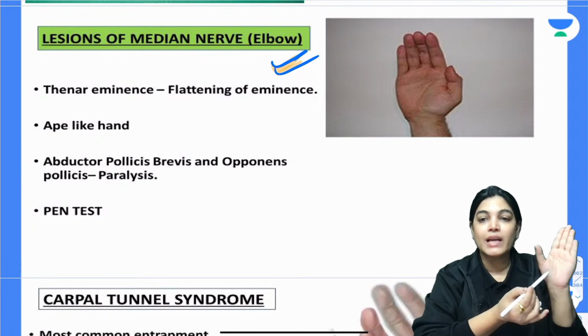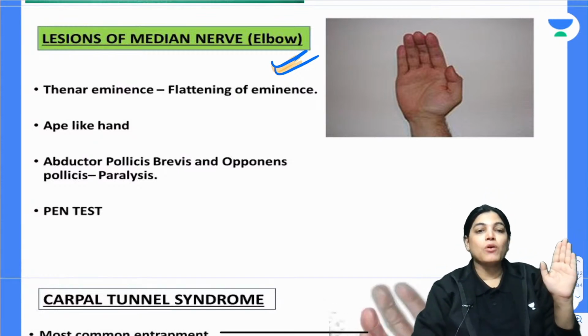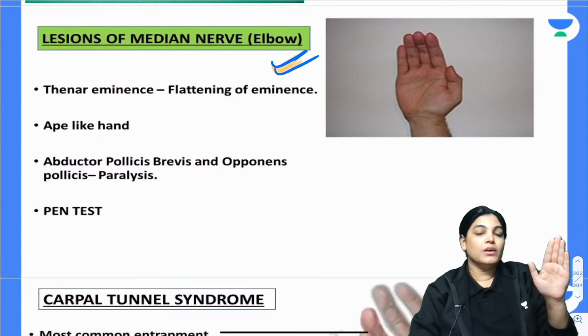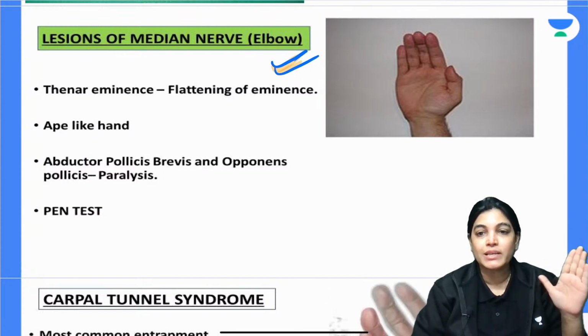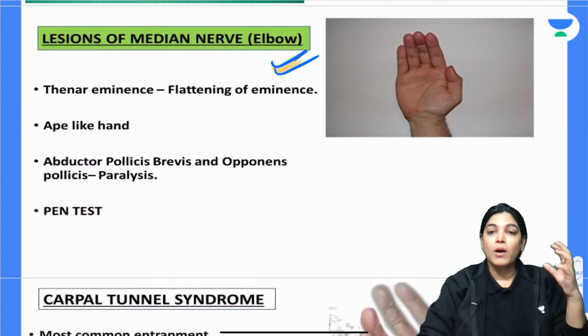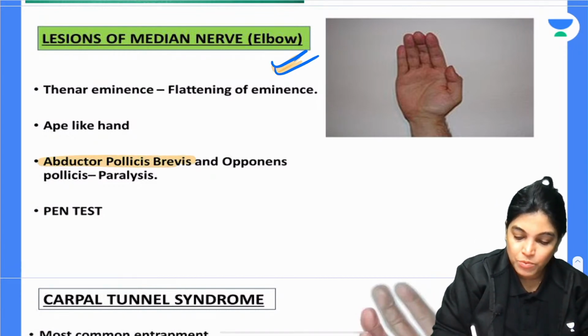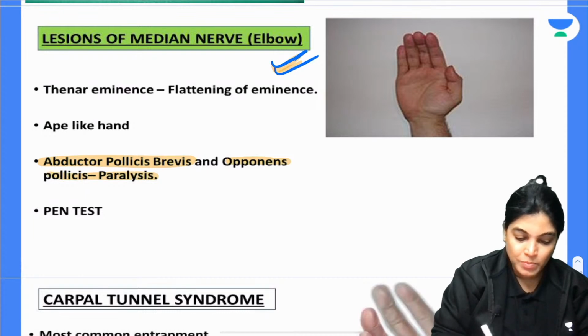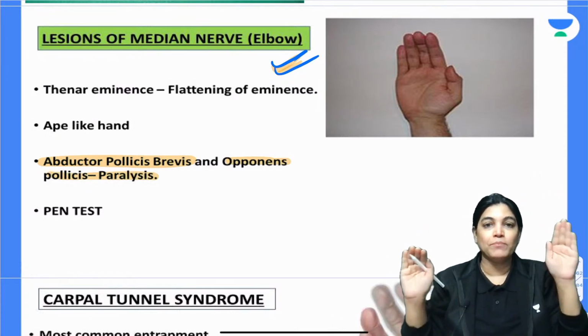So, this is due to the thenar muscle. If the thenar muscles are paralyzed, there will be flattening, and also the adductor pollicis muscle. Adduction and opposition: when the thumb touches the other finger, this is called opposition. Abduction is not possible in the thumb, and opposition is also not possible, because both these muscles, abductor pollicis brevis and opponens pollicis, are paralyzed. So our hand will be like an ape thumb deformity. This will be ape thumb deformity.